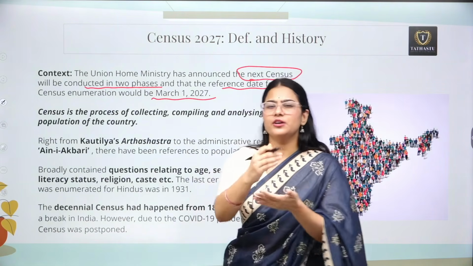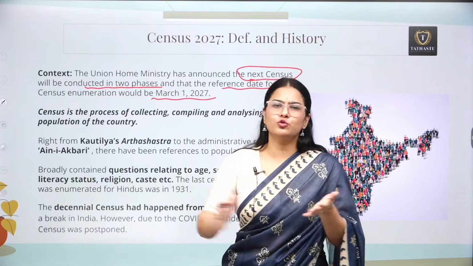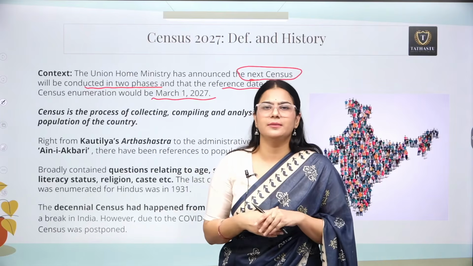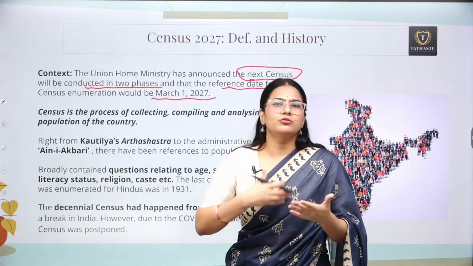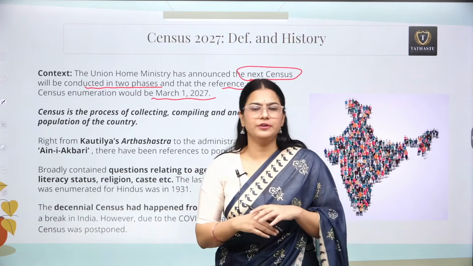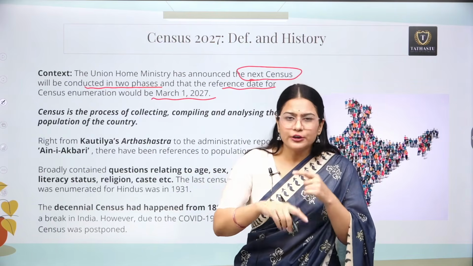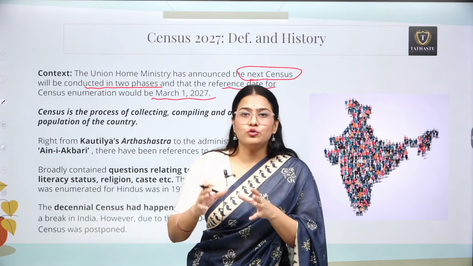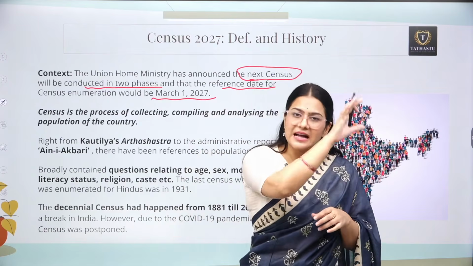how can you make your notes out of some news articles which were scattered throughout your week? For example, you are reading your newspaper on a daily basis and you can find articles based on the census every day, or say there were 3 articles in a particular week. So how can you consolidate everything? First of all, you need to understand what you need for the mains examination. You make your notes so that you can utilize those exact notes in your mains answer writing.